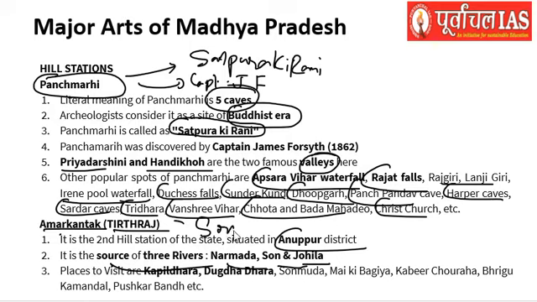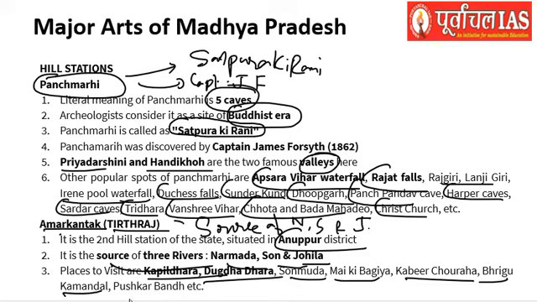So what are the places to visit here? The places to visit are Kapil Dhara, Dugdh Dhara, Sonmuda, Mai Ki Bagia, Kabir Chauraha, Bhrigu Kamandal, then Pushkar Bandh. Right. So these are the important areas as far as Amarkantak is concerned.